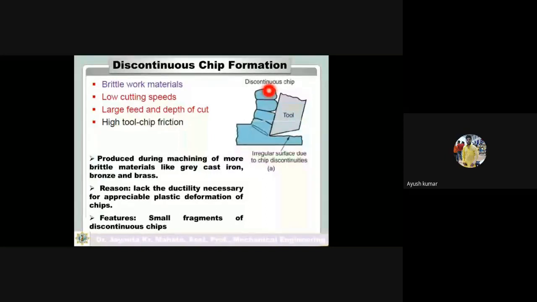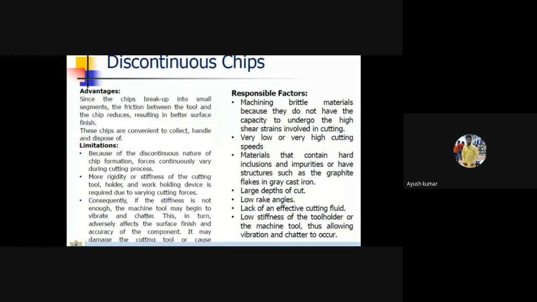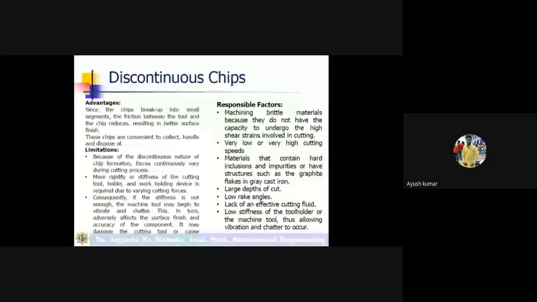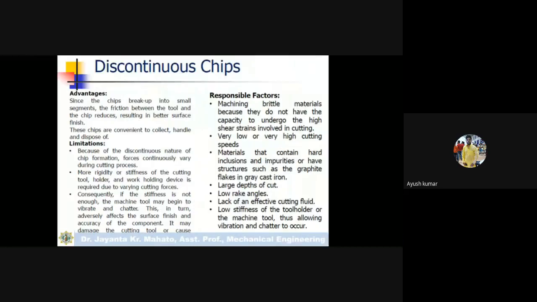Okay, so just one or two minutes. So in this, the force will be less, a lesser amount of force will be generated. So these are the limitations: more rigidity or stiffness of the cutting tool holder and holder devices is required due to the varying cutting force. The cutting force is varying, so there will also be vibration. Okay. So these are the responsible factors in discontinuous chip formation.